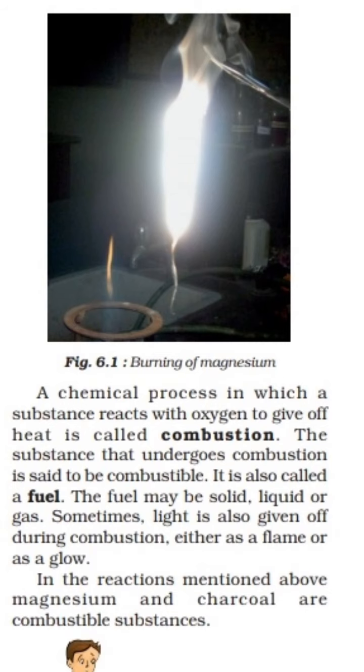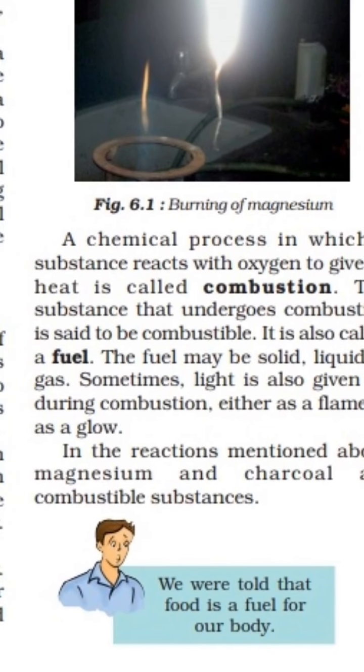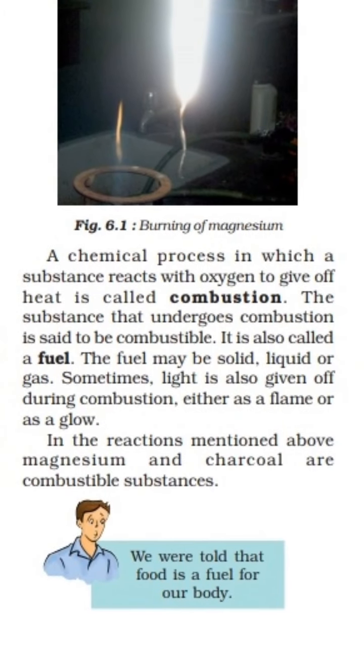In the reactions mentioned above, magnesium and charcoal are combustible substances. These are combustible substances because they are reacting with the oxygen, and that time they produce heat and light energy. That's why they are called combustible substances.